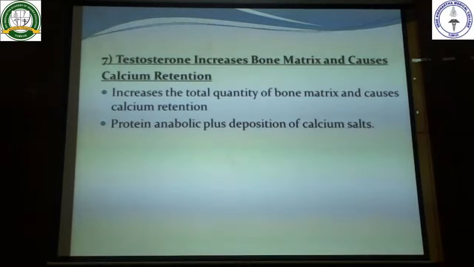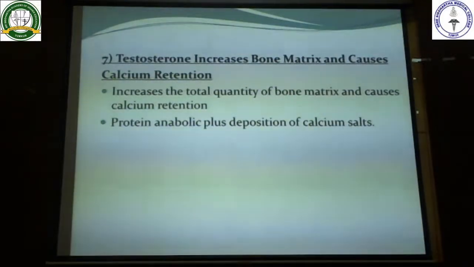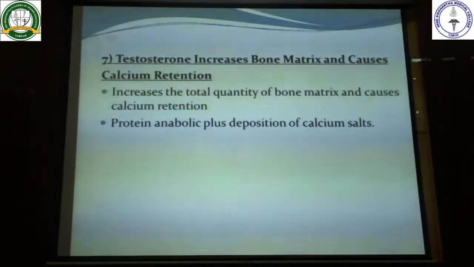Testosterone increases the bone matrix and causes calcium retention, that is, it increases the total quantity of bone matrix, and it also causes calcium retention. This is mainly because of the anabolic action of testosterone, which increases the synthesis of protein. Because of the synthesis of protein, there will be deposition of calcium salts.